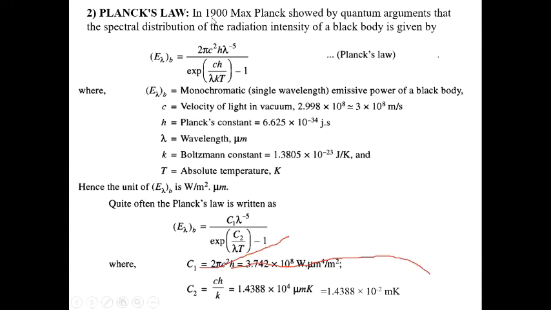So Planck's law. In 1900, Max Planck showed, using the quantum argument, that the spectral distribution of the radiation is given by 2 pi c square h divided by lambda to the power 5 times exponential of ch by lambda kT minus 1. This is basically Planck's law, and different values of c, h are given. Similarly, in another form we can write c1 lambda to the power minus 5 divided by exponential c2 by lambda T. Here c1 is 2 pi c square h, because c and h are all constants. Similarly ch by k is also constant, so it is written as c1 and c2.